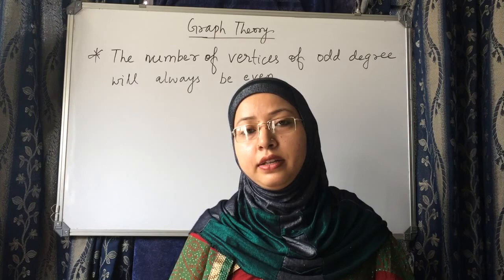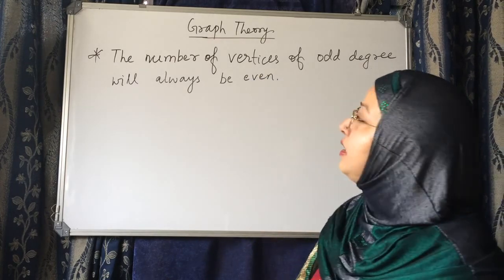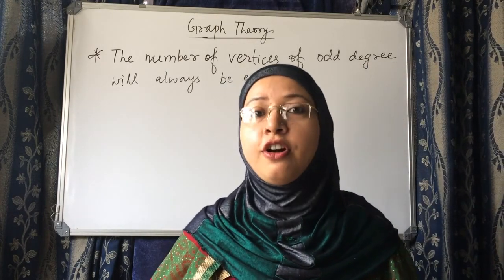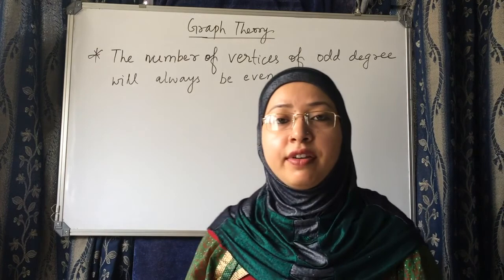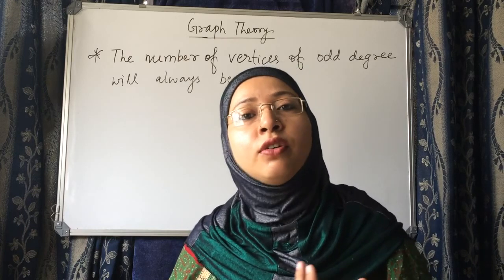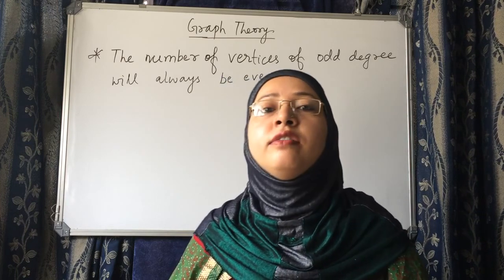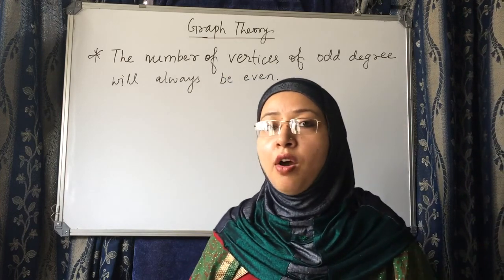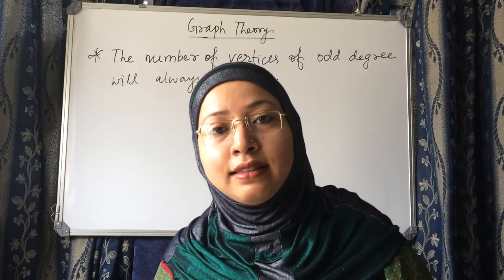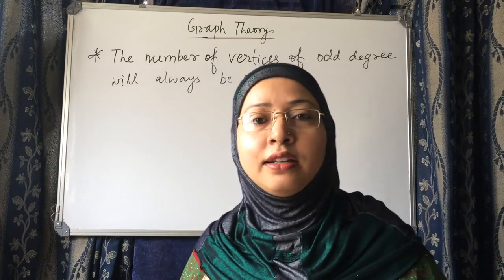Another important property of graph theory is that the number of vertices of odd degree will always be even. What it means is that the number of vertices which have odd degree will always be even. How many vertices can have odd degree? Either it can be 2, or 4, or 6, or 8.